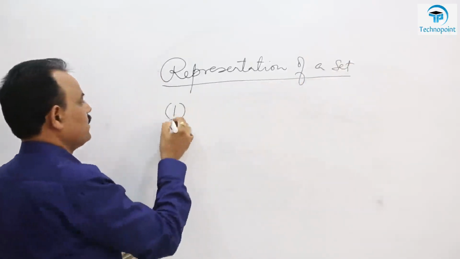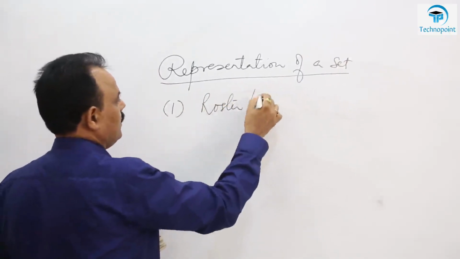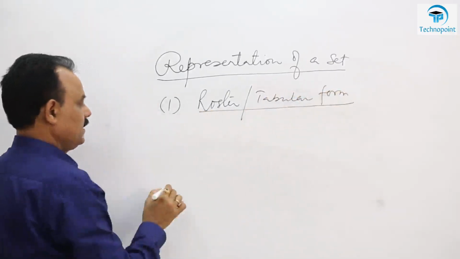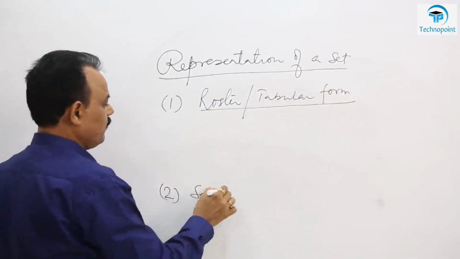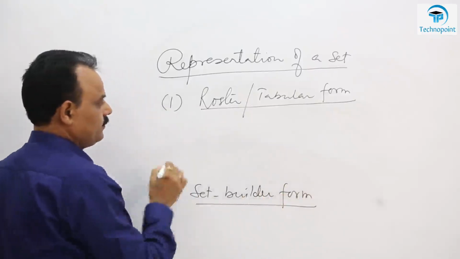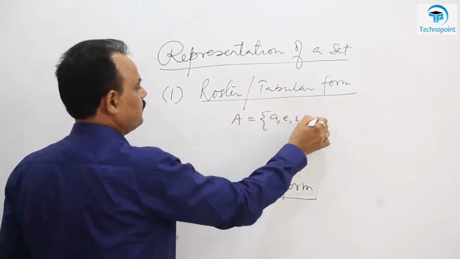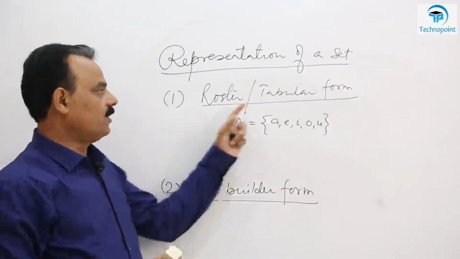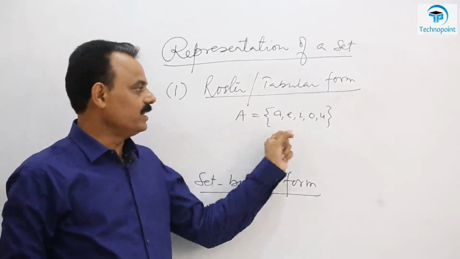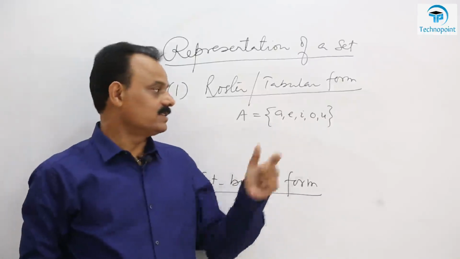There are two methods to represent any set. First is called roster form or tabular form, and second is set builder form. Like this, suppose set of all vowels. Here in this form, tabular form or roster form, each and every element is shown in this set.